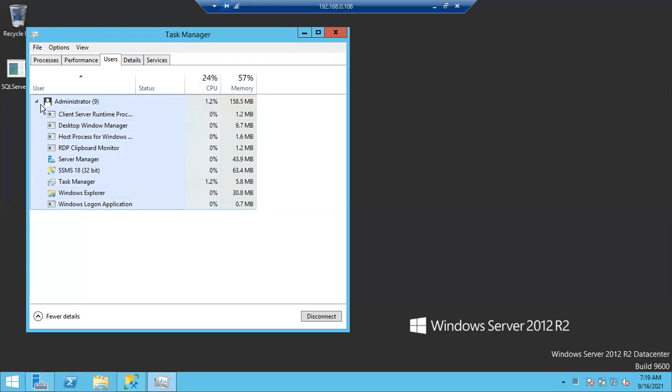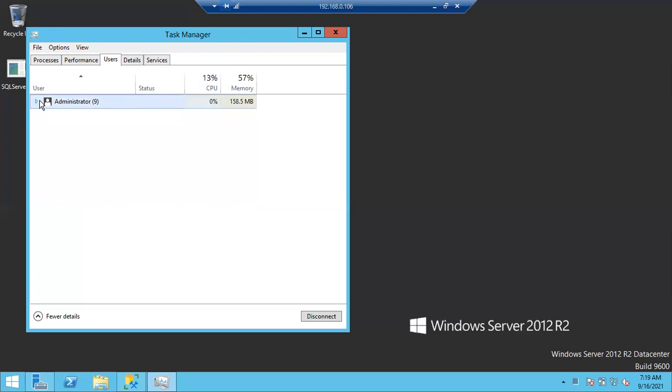So if you want to see, apart from you, if any other users are working on the same machine at the same time, not different time, at the same time, you can easily check here. Why? Because this is important while restarting the servers.